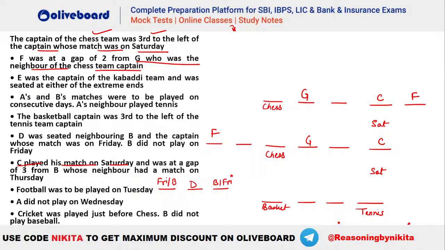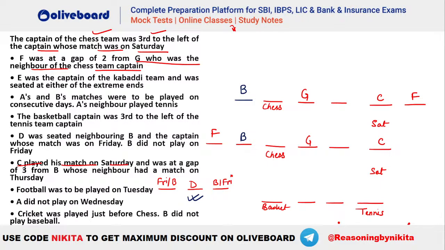ठीक है. इस वाले केस में देखो, you can have this B here towards this side, isn't it? So let's use it there. So 1, 2, 3, this will be your B here. Okay. So you can see C and B at a gap of 3. Here also you can see 1, 2, 3. This will be your B, right? No issues till now. Now we have this information that D has to be a neighbor. Also B whose neighbor has a match on Thursday. So B's neighbor should be on Thursday, that is given here.